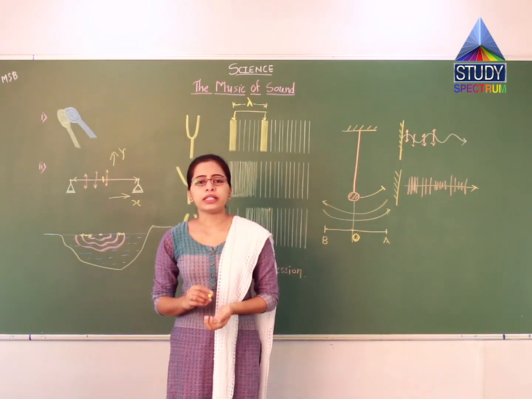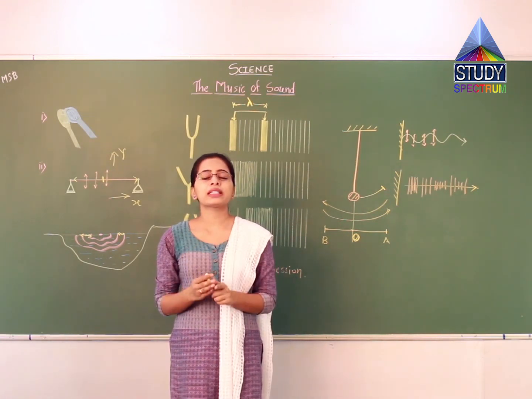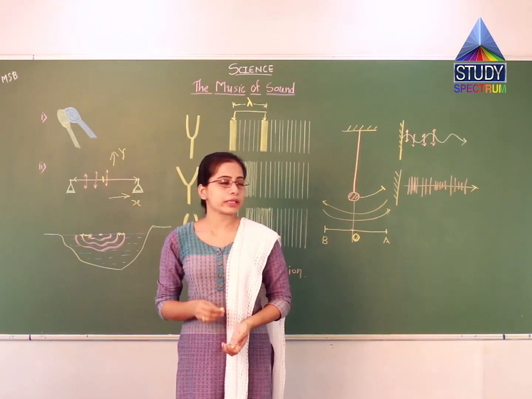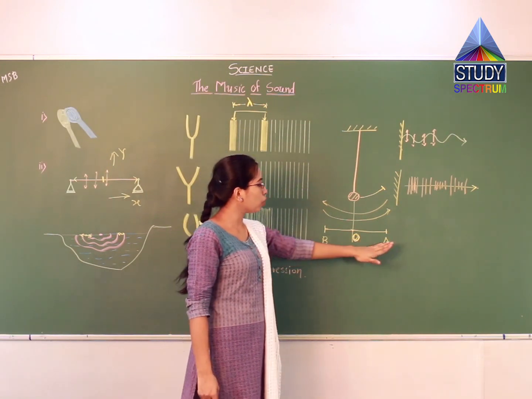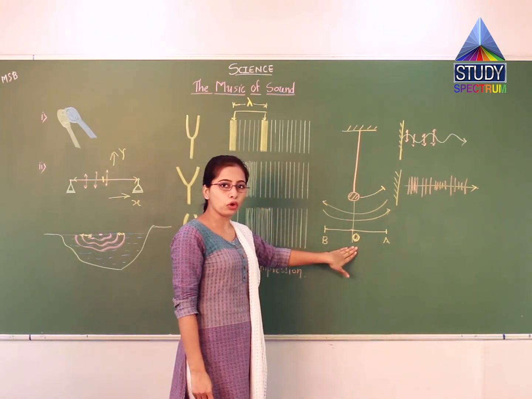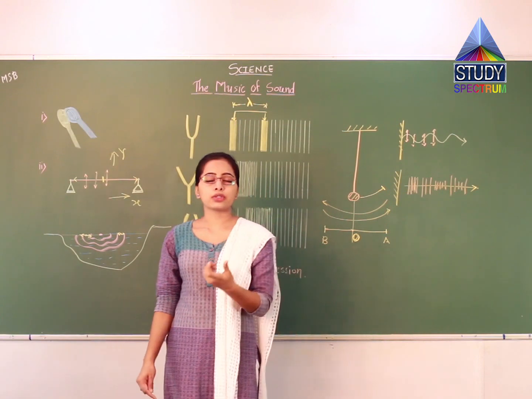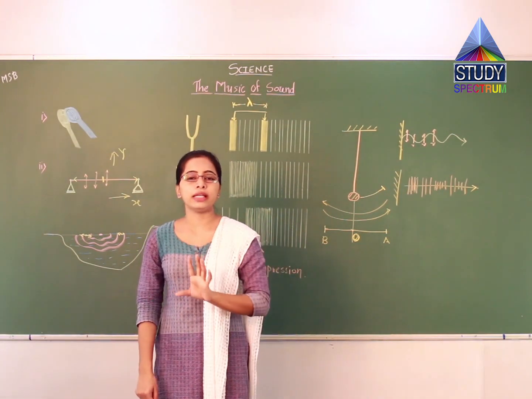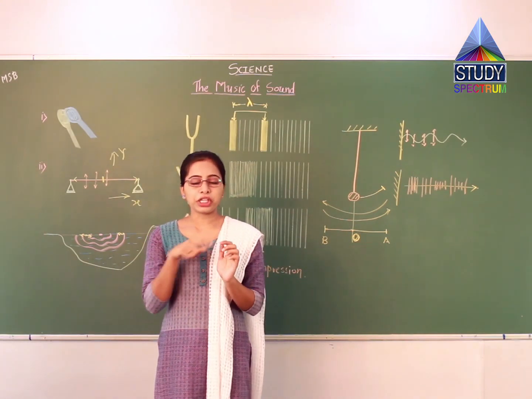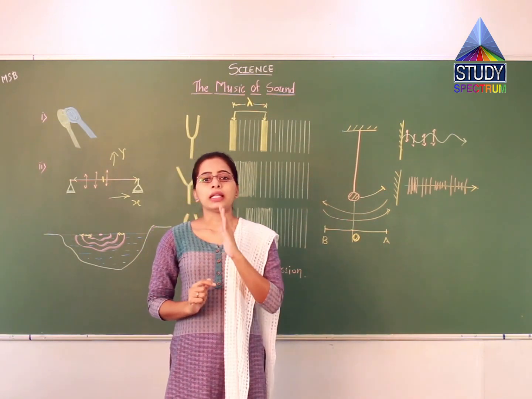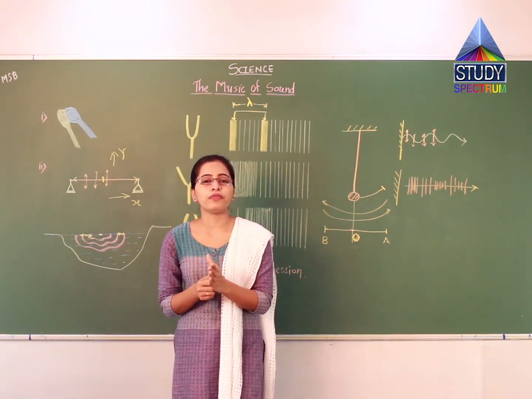Now a change in density from maximum to minimum value and again to maximum value makes one oscillation, that I have already explained. This was the middle position. Now the particle goes to point A, back to O, again goes to B, back to O. So this particular path is known as one single oscillation. Vibration is nothing but oscillation here. The number of oscillations per unit time is the frequency of the wave.